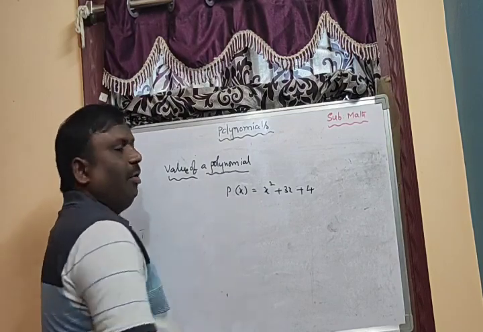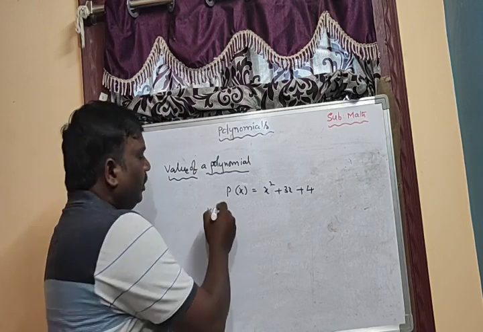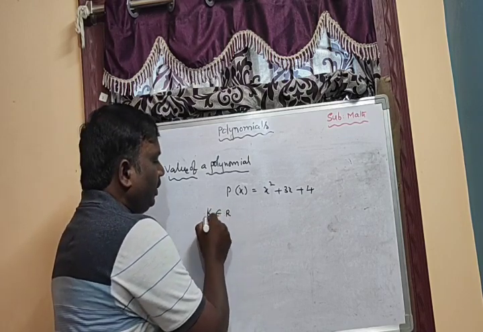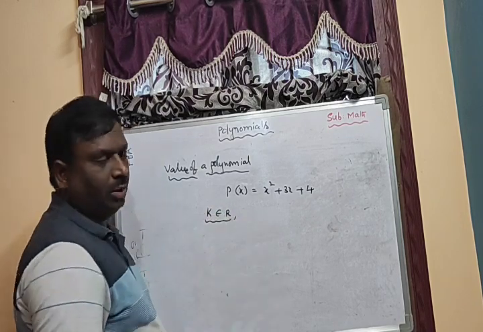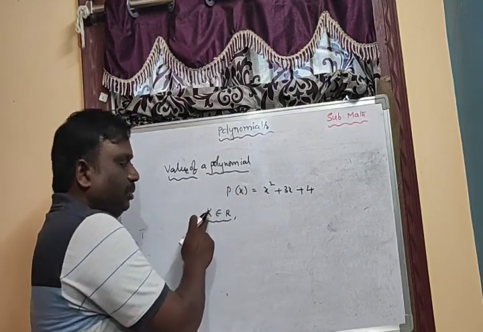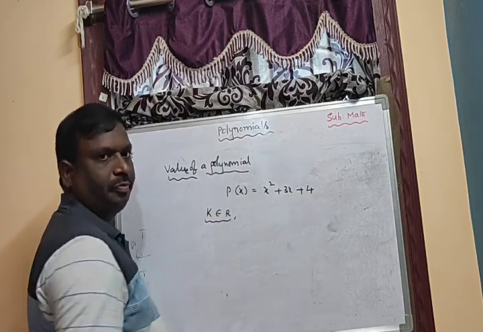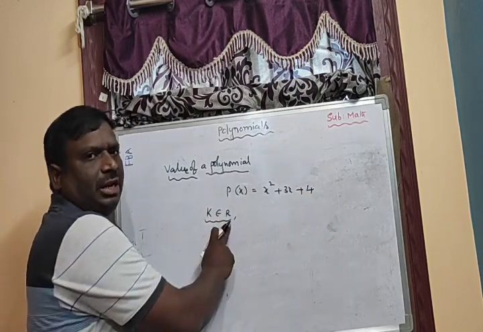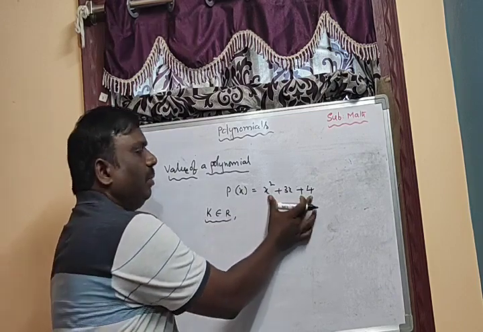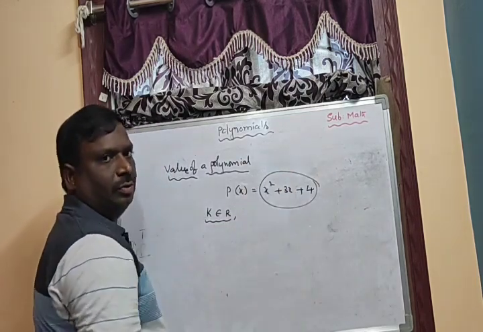To find the value of the polynomial, now I am taking k. k is any real number. So in the place of x, if you substitute the k value, we will get some value of this expression. So if you substitute any real number in the place of x in this expression, we will get some value.